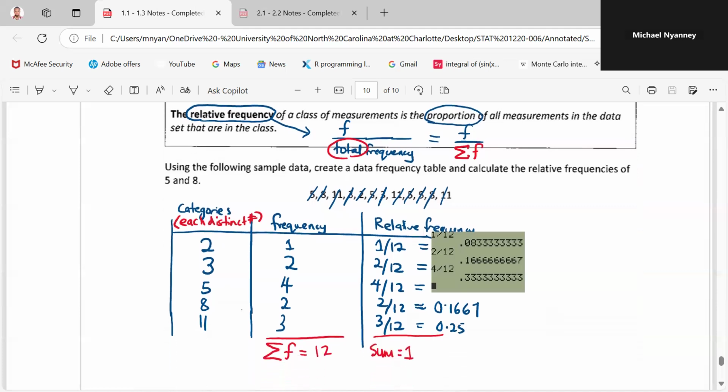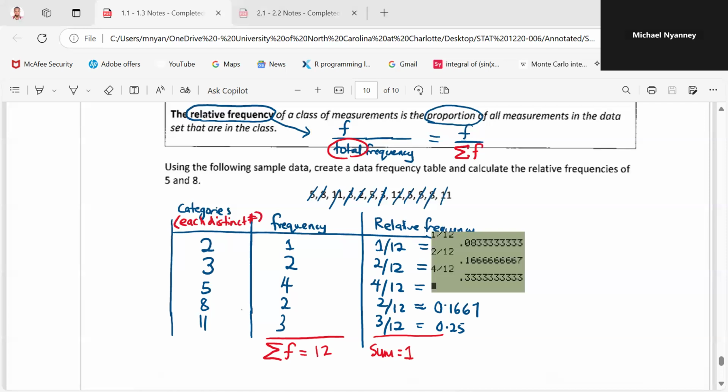So we have an example here. We have our data here. You have to use this sample data to create a data frequency table and calculate the relative frequencies of 5 and 8. So this is our data, and we have to list the distinct numbers that we see. We see 2, 3, 5, 8, and 11. So 2 came in 1 time, 3 2 times, 5 4 times, 8 2 times, 11 3 times. So the total number of data points that we're having is 12.